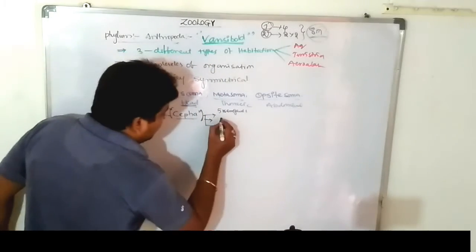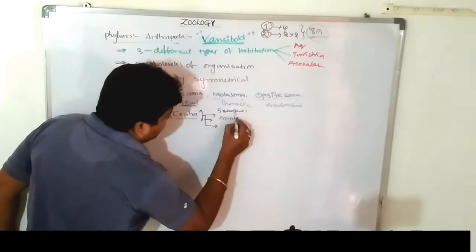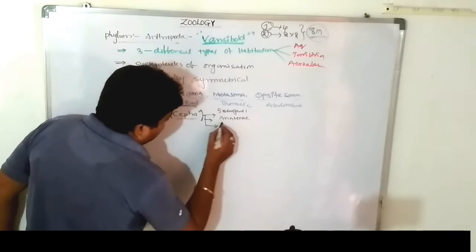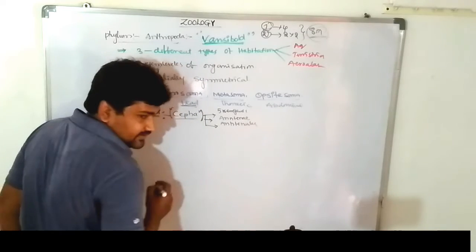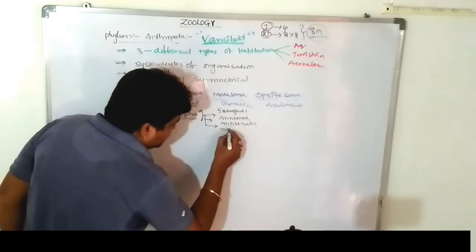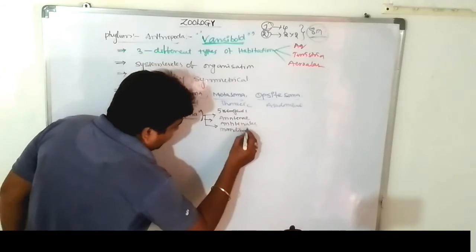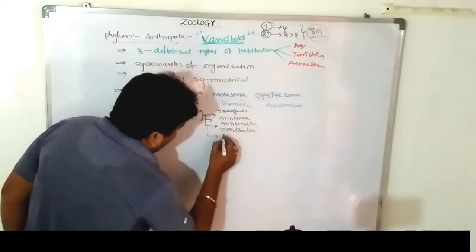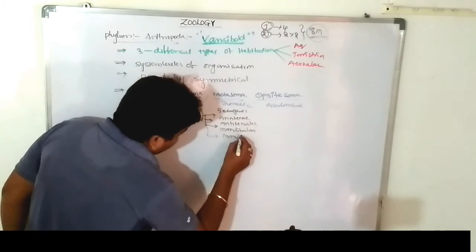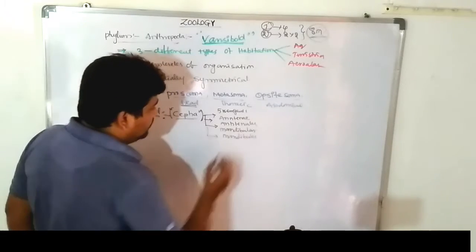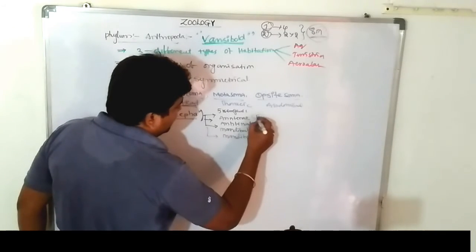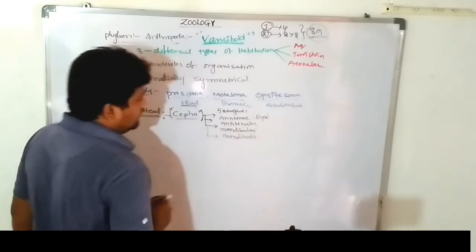It consists of antennae, antennules, mandibles, and one pair of eyes.